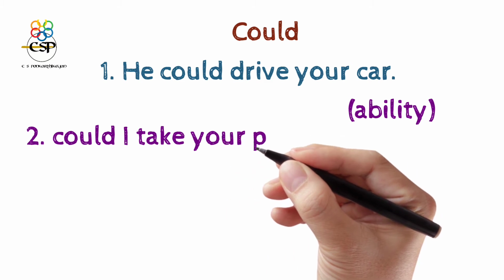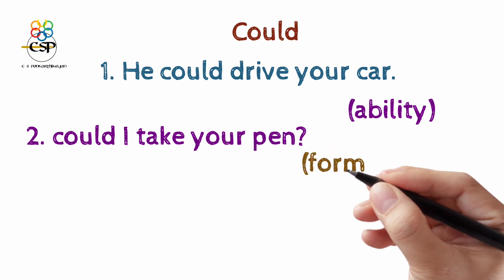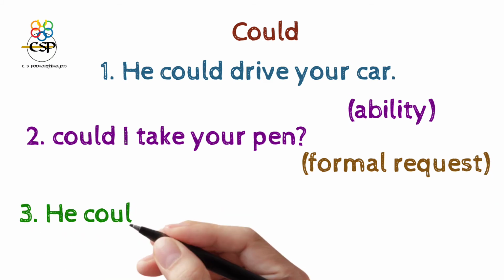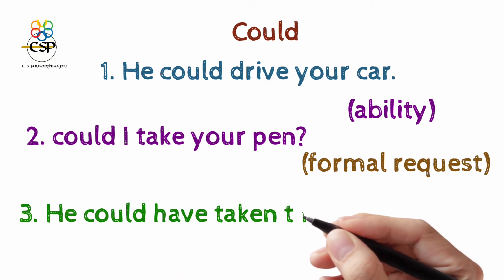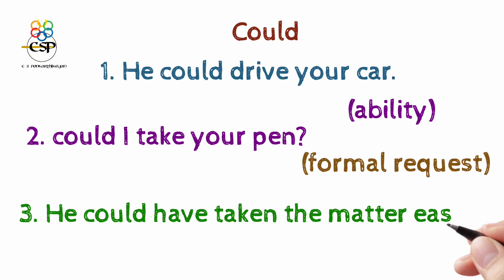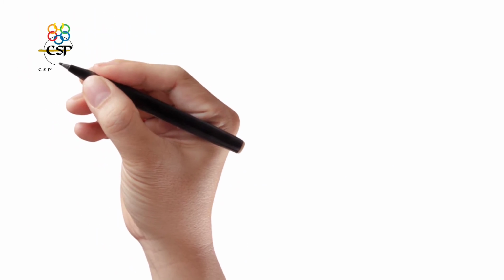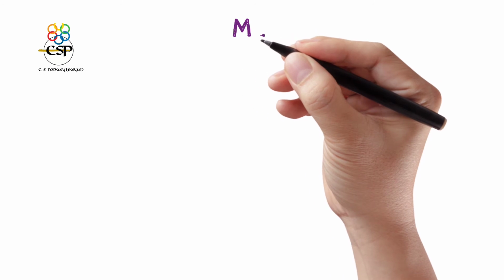Could I take your pen? This is a formal request. And the third: he could have taken the matter easily. That is a possibility. Next we are going to see may.